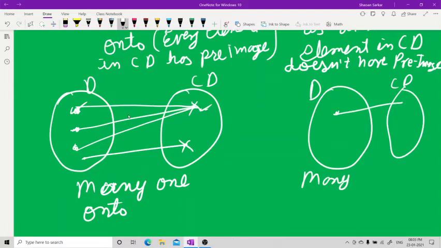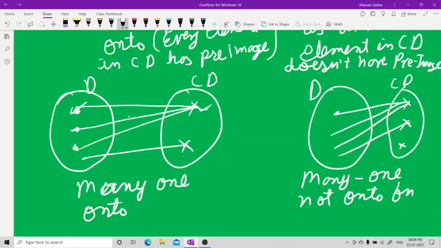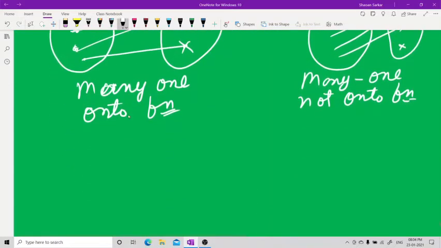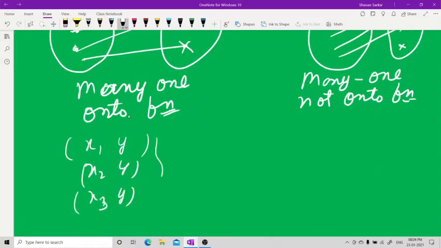Wait, let me draw this. This is going to this place, but one is left here. Many-one not onto function. This is many-one onto function, and because many are going to one, one cannot go to many. That means for a different x, you can have the same y. For x2 you can have the same y, and for x3 you can have the same y. If this is the way of writing, then it is a function. They are all functions, which means they are all relations.